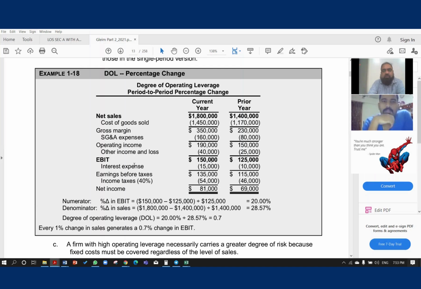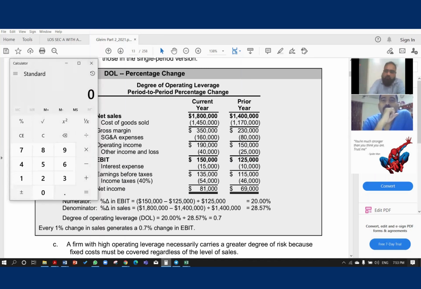Good. Let's check now the sales. How much sales we have? 1400 has become 1800. Again, I can apply it: 1800 minus 1400 divided by 1400, times 100. So that's coming 28.57, right? So EBIT is 20% growth, in sales 28% growth, right?